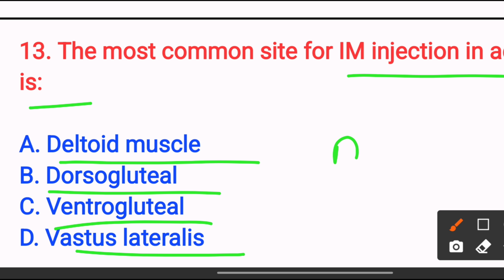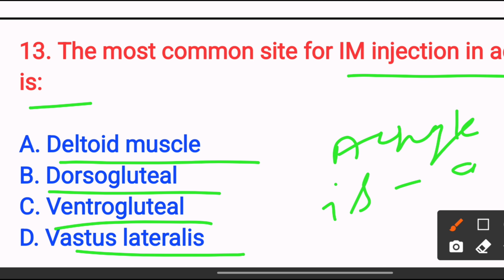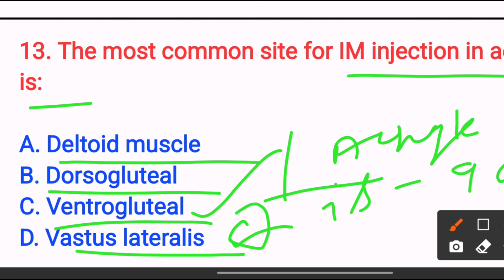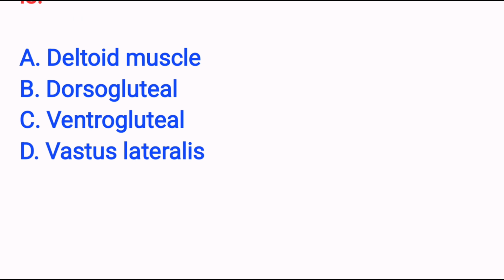The angle is 90 degrees, like that. For babies we use the vastus lateralis, and for the adult we use the ventrogluteal. Here they asked for the adult, so the answer will be option C. Next,